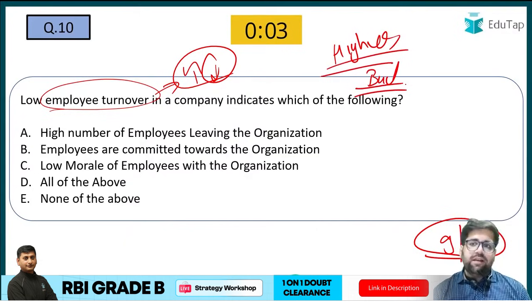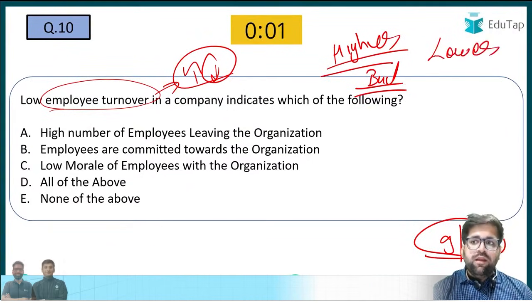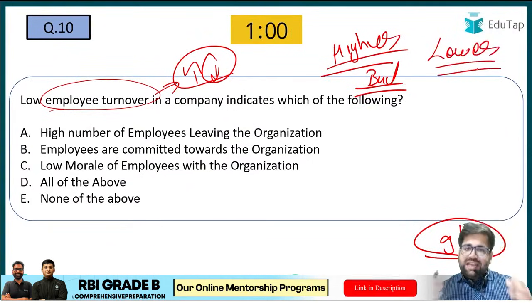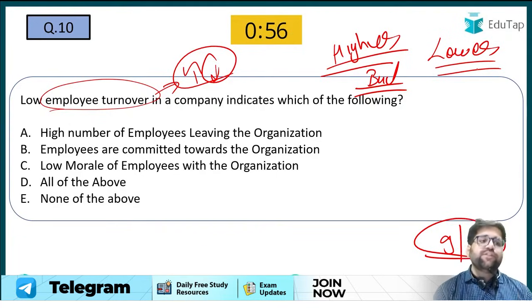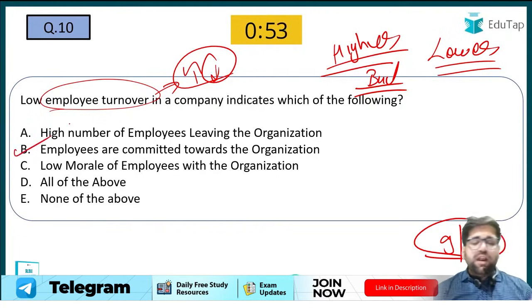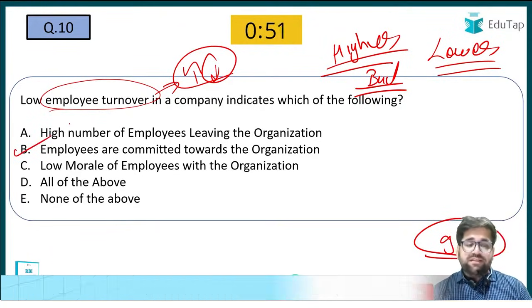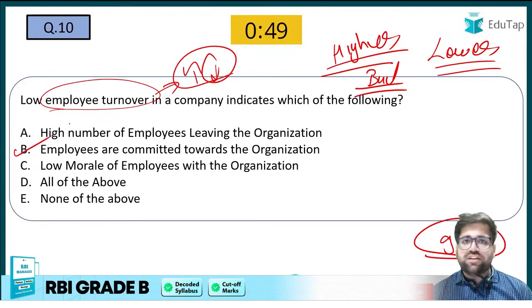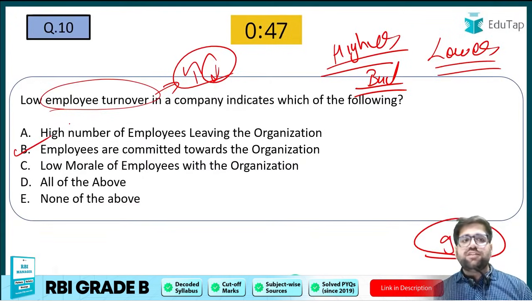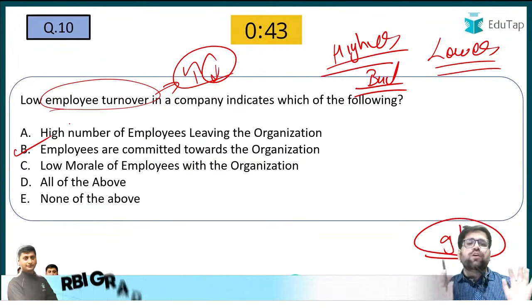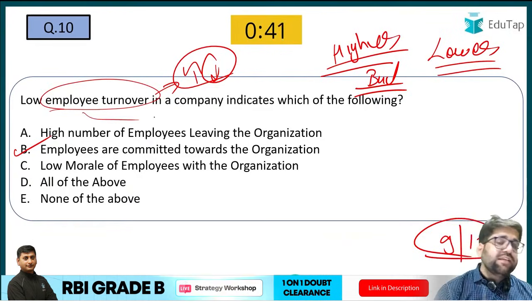Lower employee turnover means that people are retained in your organization, so it's really good to see. That's why the answer of this question will be B. If you have low employee turnover, it means that employees are committed toward the organization. They are not leaving just for, let's say, salary or something. They are committed to work for your organization, and that is a classic case for this.